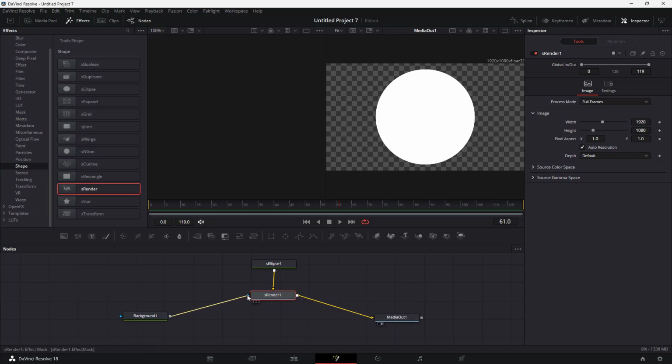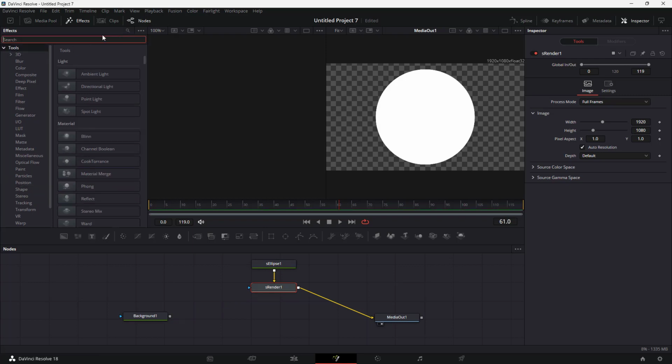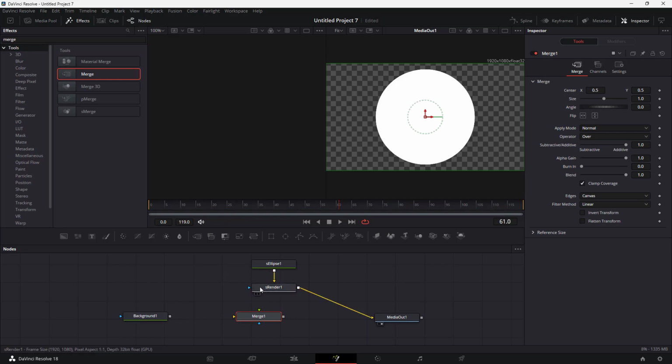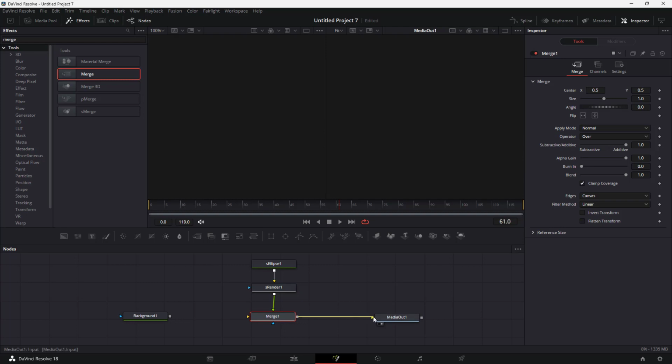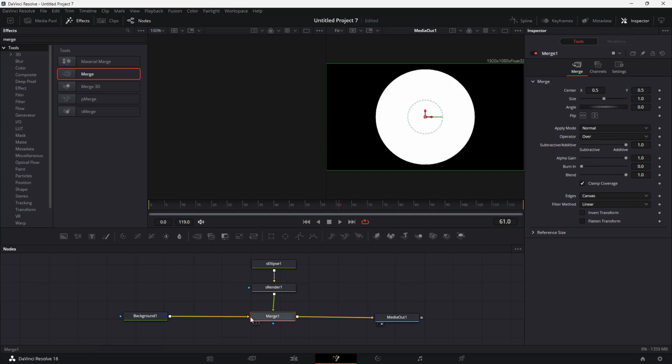And I can attach the background to the render over here as well. But without doing this, let me just go over here. You can see that as I attach this, there is no background right there. That is because we need to connect it into a mirrors node. So let me go onto search itself and type in mirrors, and then over here you can see that the mirrors node can be brought in as well. So you need to connect the render to mirrors just like this, and then connect the mirrors to media out and the background onto the mirrors, and then you can see that this is what you have.